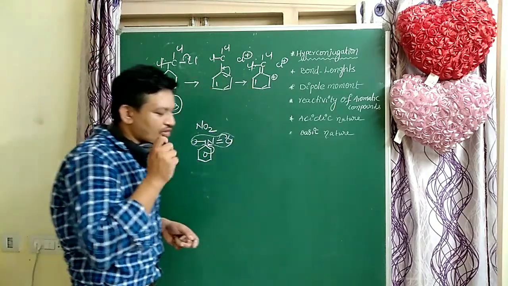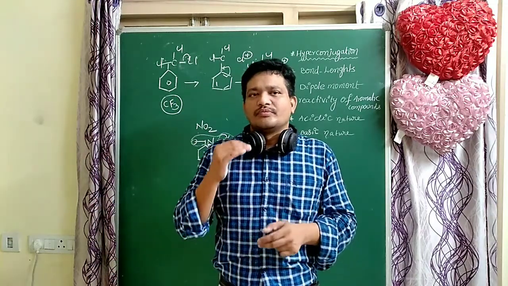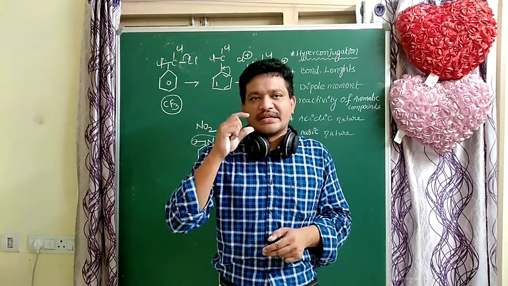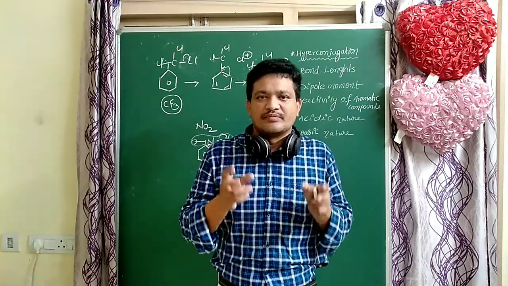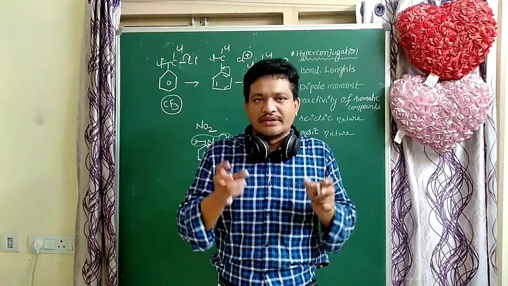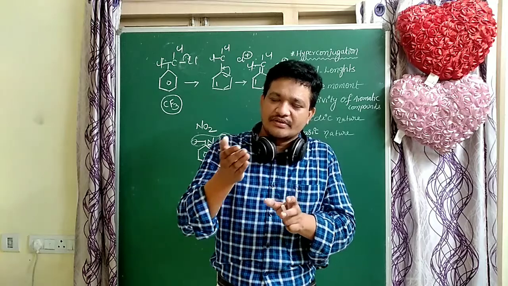Which of the following molecules have reverse hyperconjugation? Benzene containing CCl3 or CF3. These molecules are involved in reverse hyperconjugation. That's why that group acts as a deactivated group.